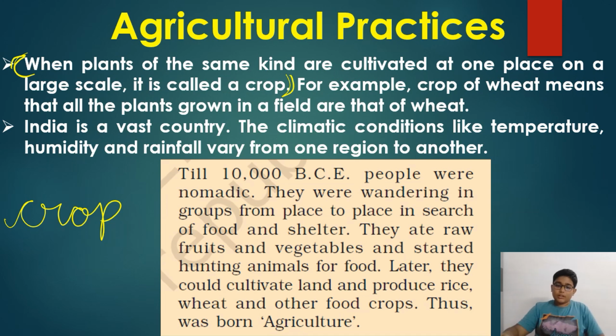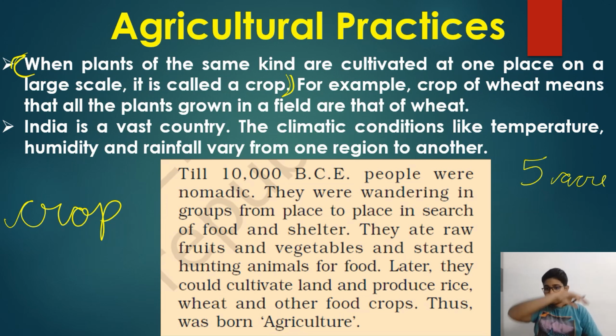Take an example of a land, say, suppose a 5 acre land. That is a huge area. A farmer wants to grow a particular crop on that particular land. Take the example of rice. You want to grow rice in that 5 acre land.